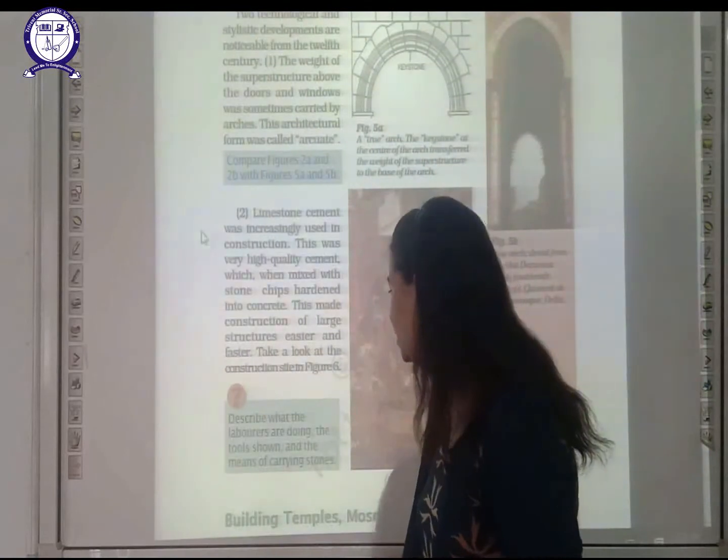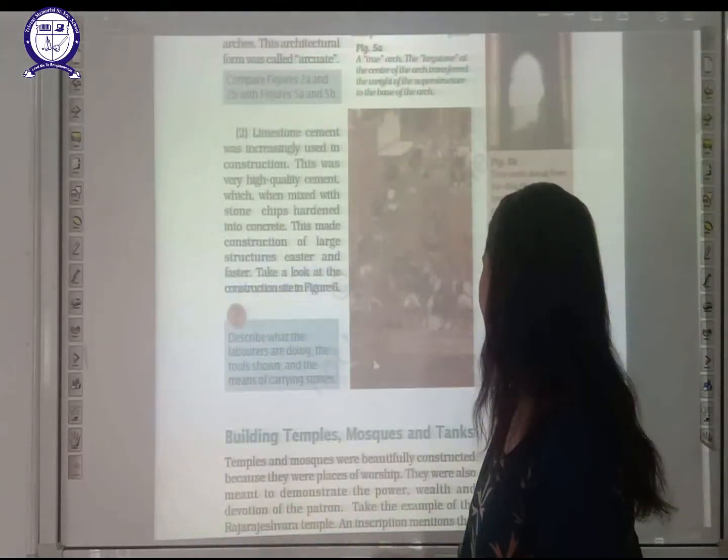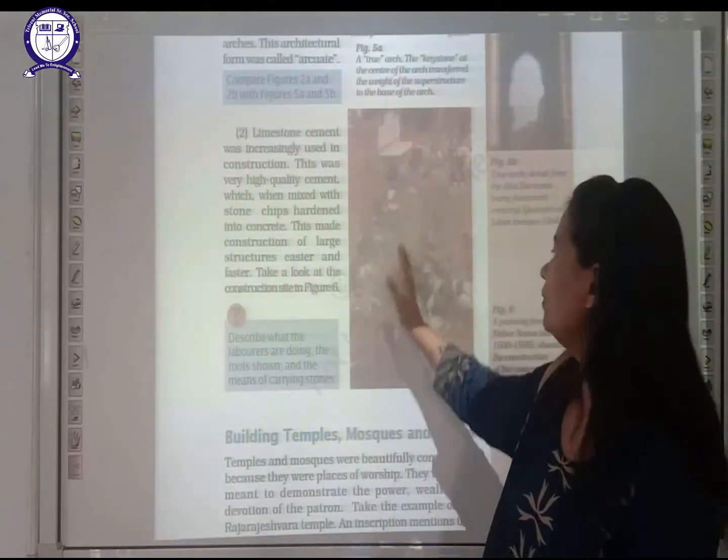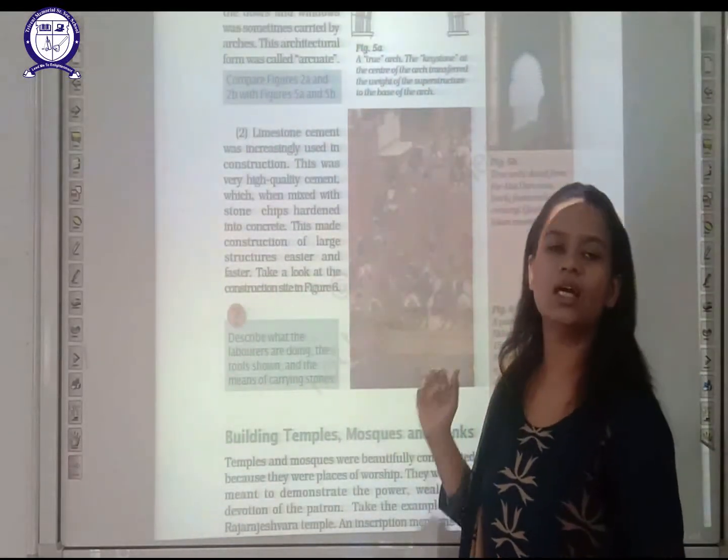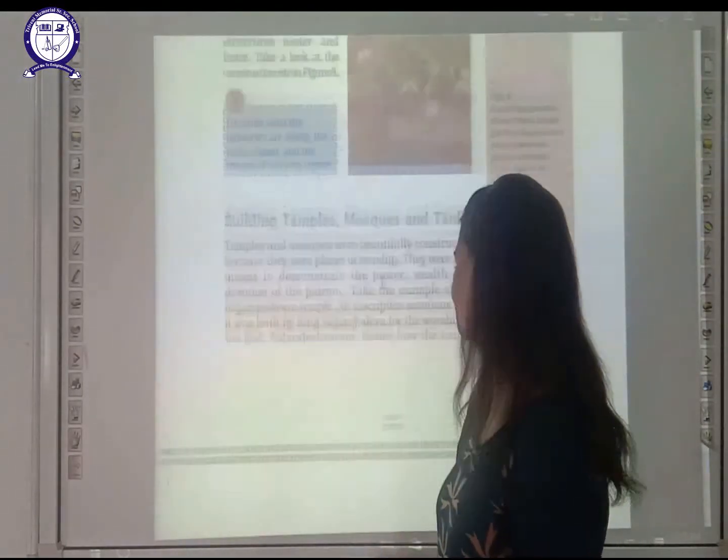Take a look at the construction site in figure number 6. You can see here also how people are engaged in the construction of the temple.